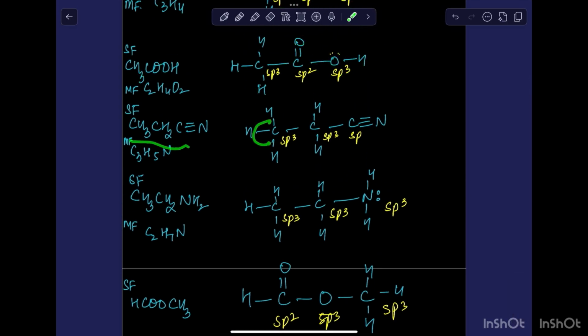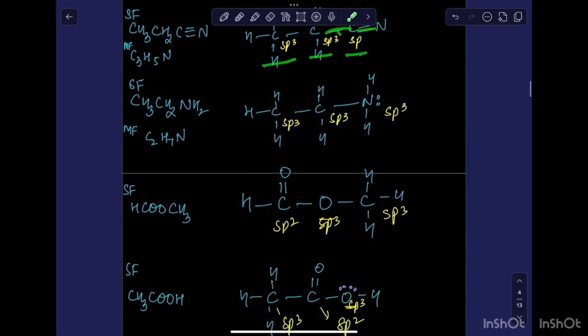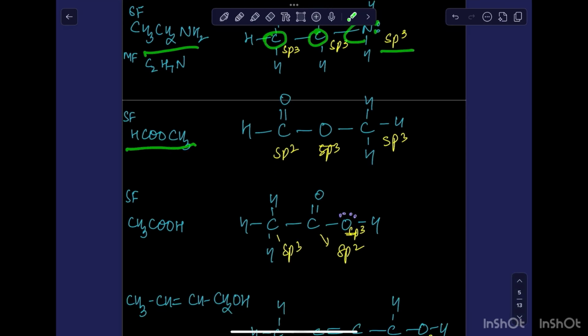Here you can see that both these carbons have sp3, and this carbon, the last one, has sp hybridization because it is forming a triple bond. Similarly, here we have sp3, and nitrogen also has sp3 hybridization. This is HCOOCH3, again from the left side, HCOO. Oxygen also has sp3 because oxygen has 2 bond pairs and 2 lone pairs.